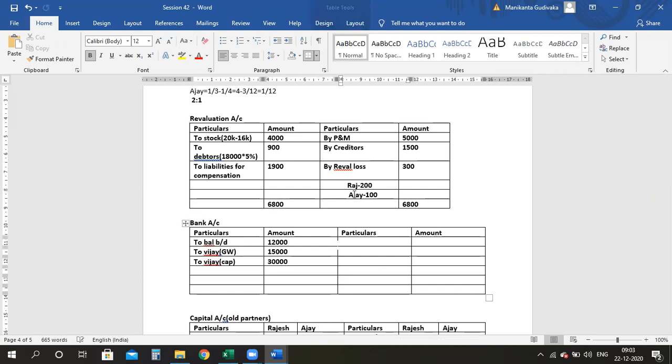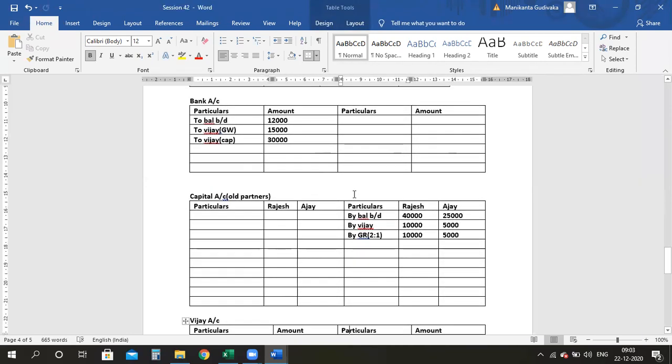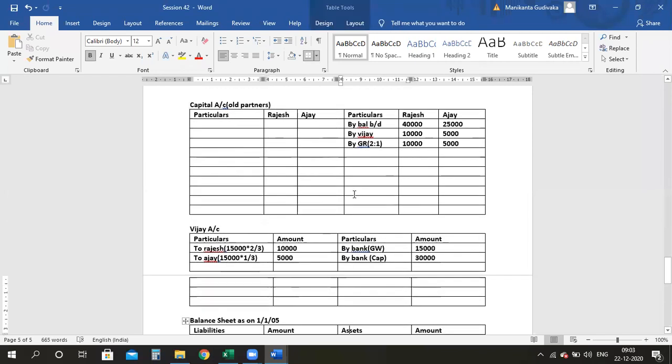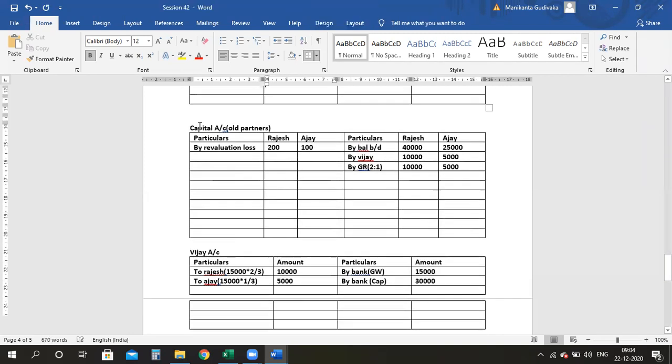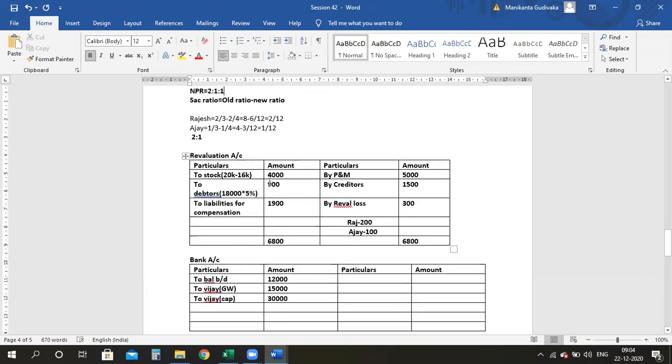Yes, ma? So come here. If it was a profit in the earlier problem, I have credited it. Yes or no? Because it is a loss, I will write "by revaluation loss" and give it to the partners. So it is 200 and 100. With this, I closed my revaluation account.